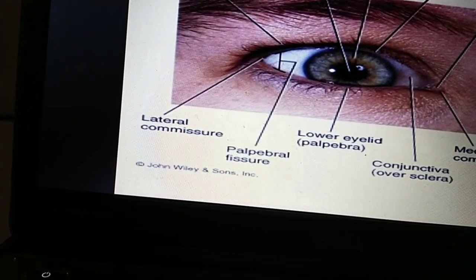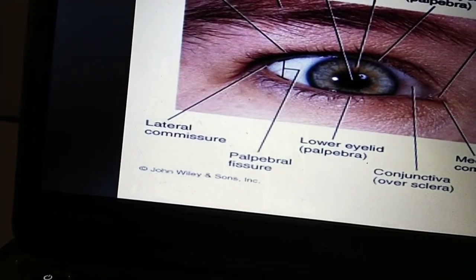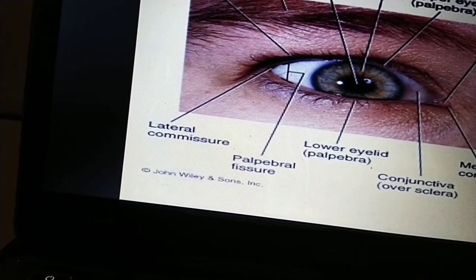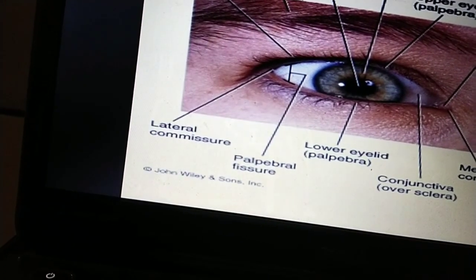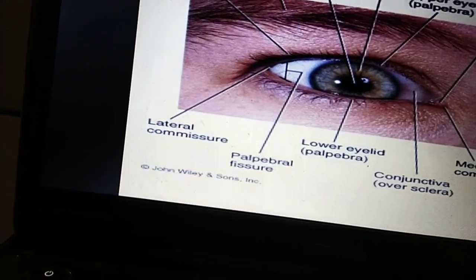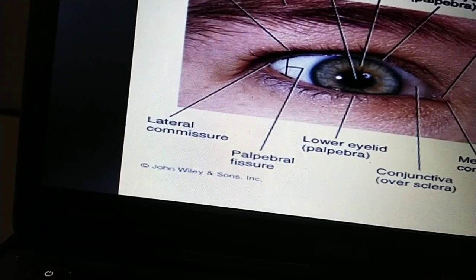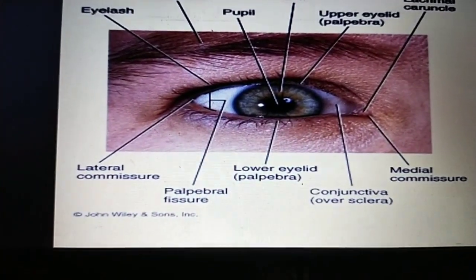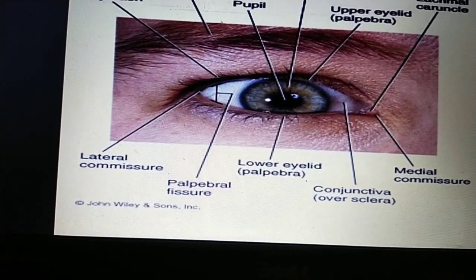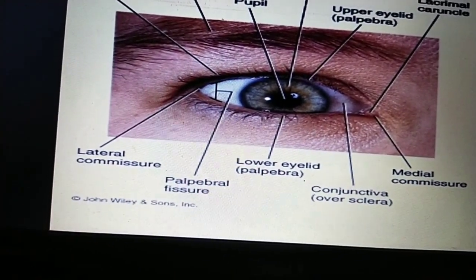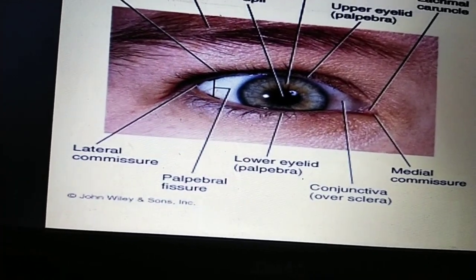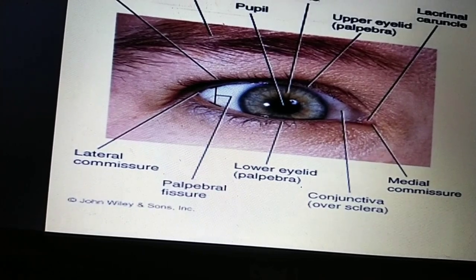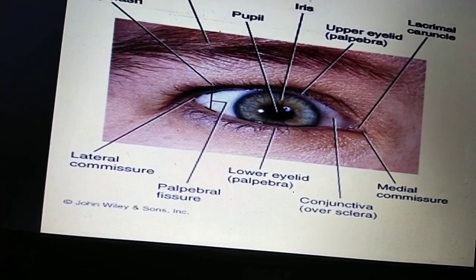That's why these eyelashes are protective receptors. The main function of these eyelashes is protection from foreign bodies and direct rays from the sun. These eyelashes are short stiff hairs, and the main function is to protect the eyeball from foreign bodies and to protect the eye from direct rays from the sun.